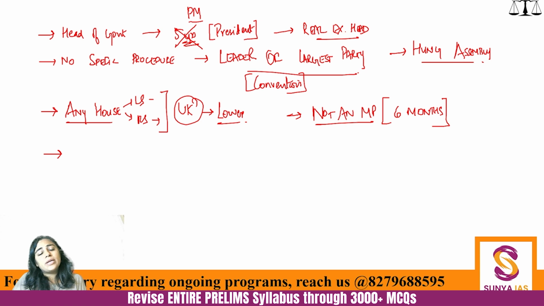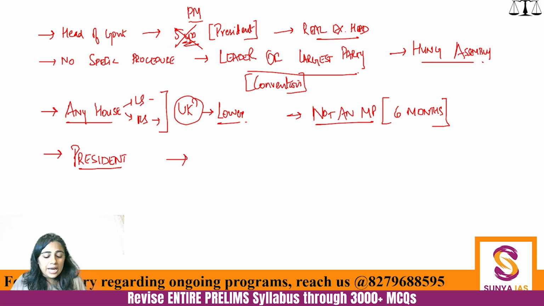Another thing that you need to write, who appoints and administers the oath to the Prime Minister? It is of course the President of India. It is very much common sense that the President of India appoints the Prime Minister and administers the oath also.